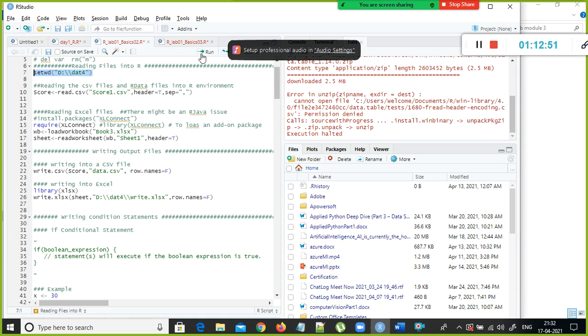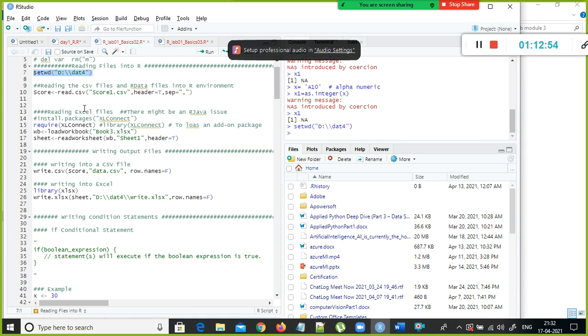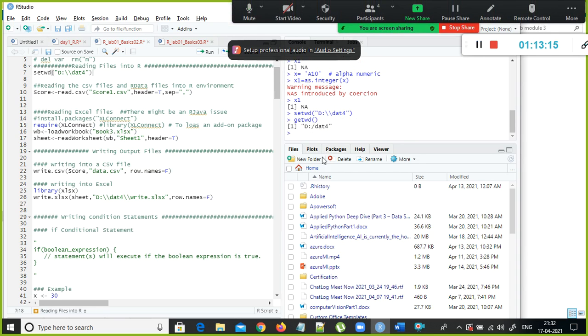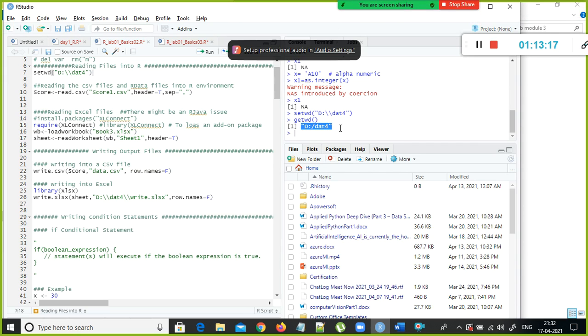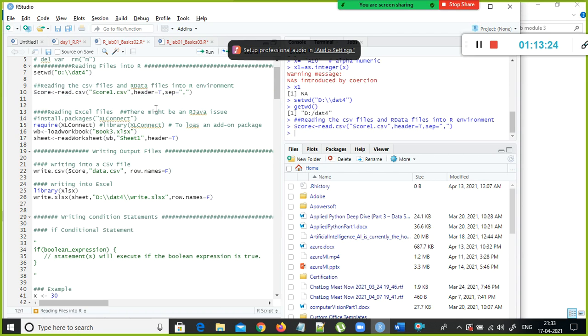So next what we do, let's take this simple example. I use set working directory. We discussed set working directory and get working directory. Using set working directory, we can enforce RStudio, my GUI, to point to this folder by default. And if I want to check where my RStudio is currently pointing, I use get working directory. Yes, currently my RStudio IDE is pointing to this folder. Very good. The next step is I'm going to read this file. I don't know if this file is there. Okay, it is good. It is there.